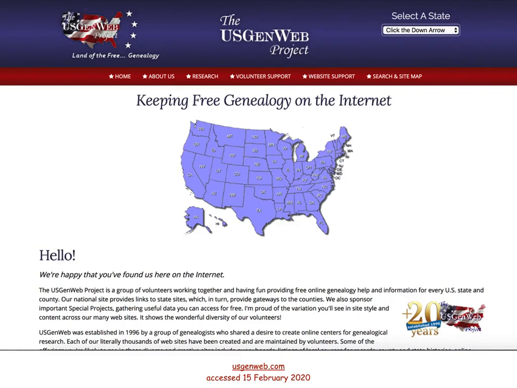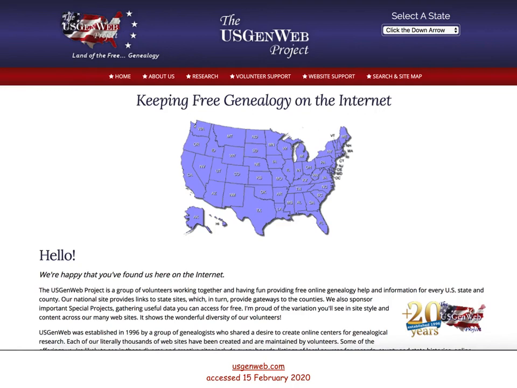The USGenWeb Project is a group of volunteers working together to provide free online genealogy help and information for every U.S. state and county. The project was established in 1996. The USGenWeb Project is now 24 years old. Think of what has happened in the last 24 years in the genealogy space. It has absolutely exploded. This project was started by a group of genealogists who were very forward-thinking and shared a desire to create online centers for genealogical research.